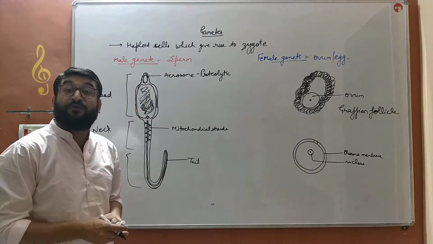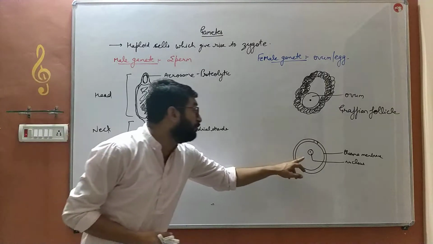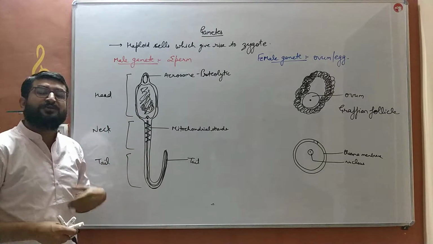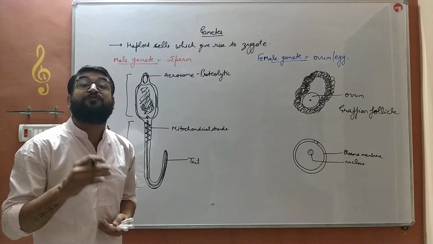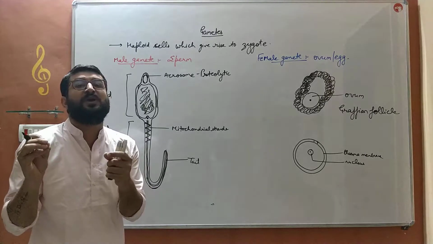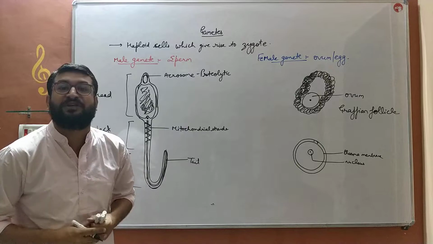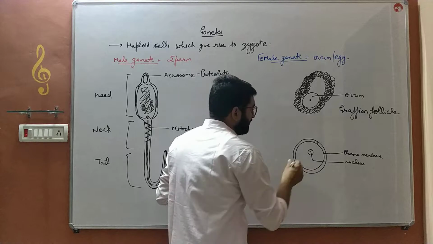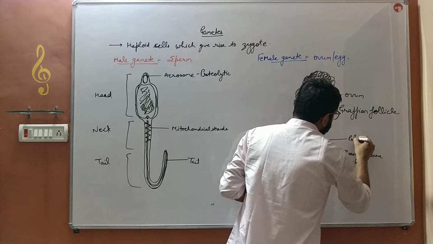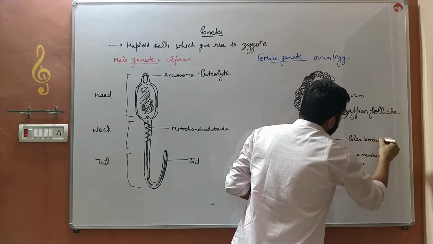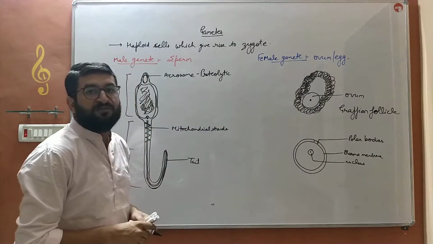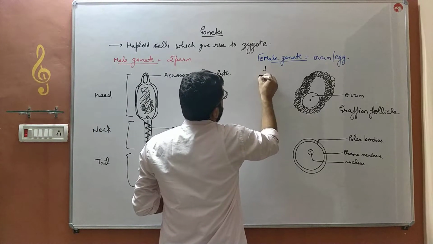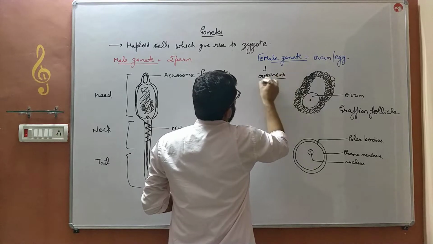which contains a half set of chromosomes, that is 23 chromosomes. So 23 chromosomes from the nucleus of the ovum and 23 from the nucleus of the sperm fuse together to form the zygote that contains 46 chromosomes, the usual number of chromosomes in human beings. 23 pairs means 46 chromosomes. These are the polar bodies which are formed during the formation of the ovum, and formation of the ovum is known as oogenesis. Formation of the female gamete in the ovaries is known as oogenesis.